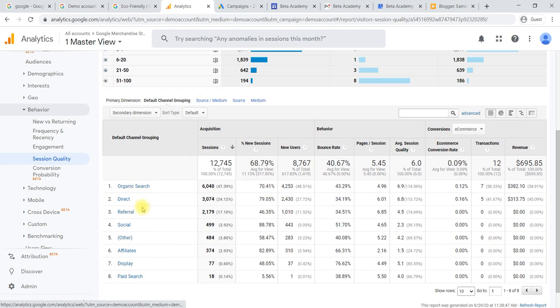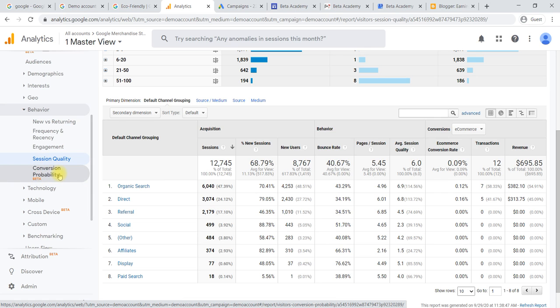Again here also, in the same way, from where they have been getting traffic, is it organic search, direct, referral, affiliate, display, or paid ads. These details we have. Again we can check which one is better to promote my business.